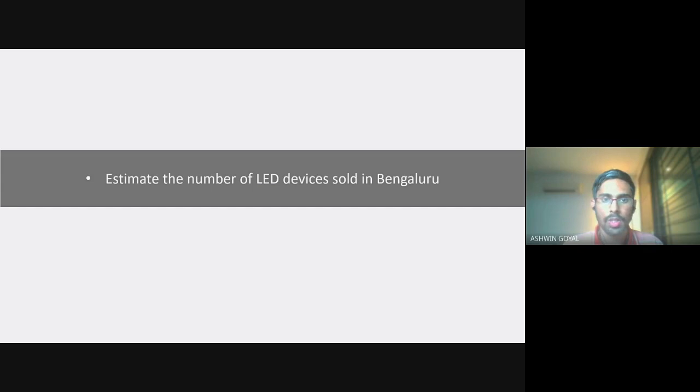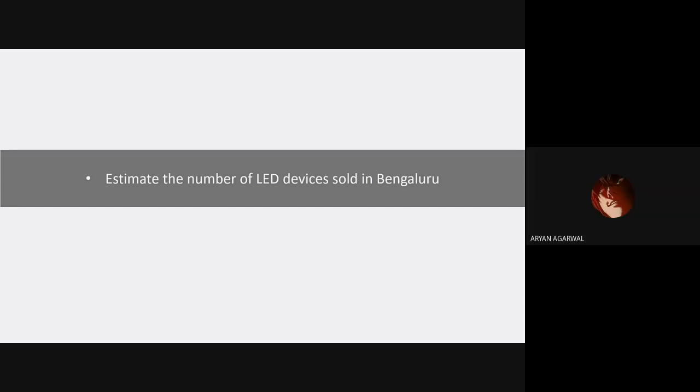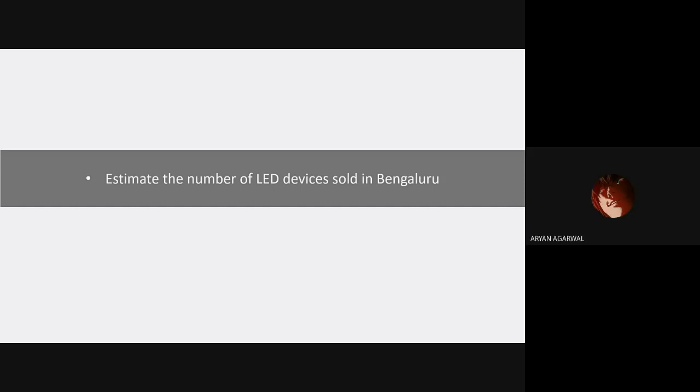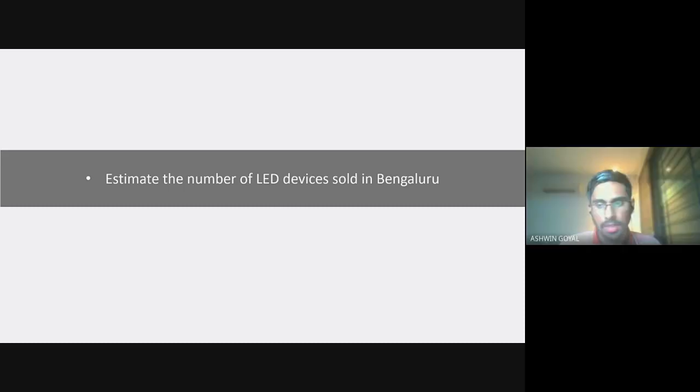We need to estimate the number of LED devices sold in Bangalore. The question is, are LED devices the big ones or the smaller ones, heavy duty or smaller? Are they just bulbs or something else? That is the same question I was about to ask.